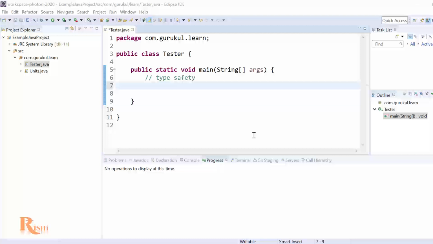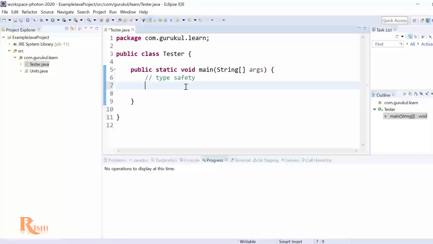Hello everyone. So now we are going to understand what is generics in Java. Why is there a need of generics in Java? So let's try to understand first what is type safety. In Java we have to define the type of the variable well in advance. And we have learnt about this in our data types. Like we have to define a data type, then variable name, and then assign it a value.